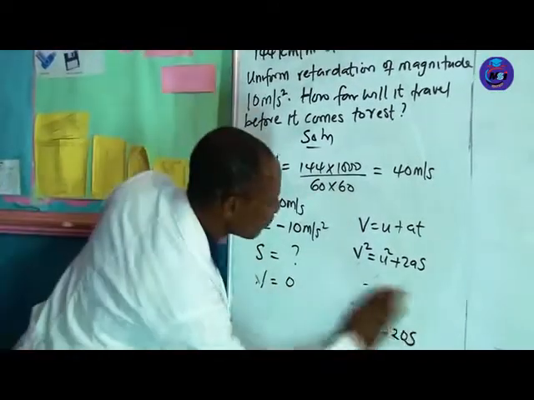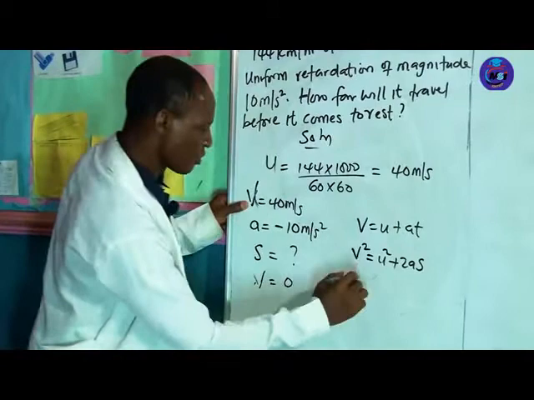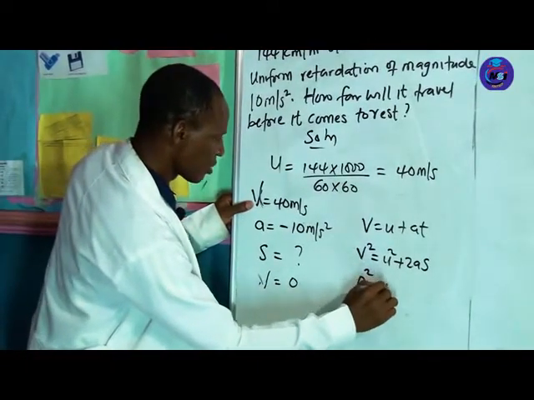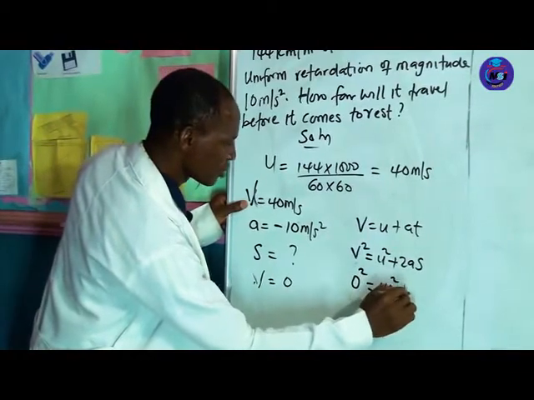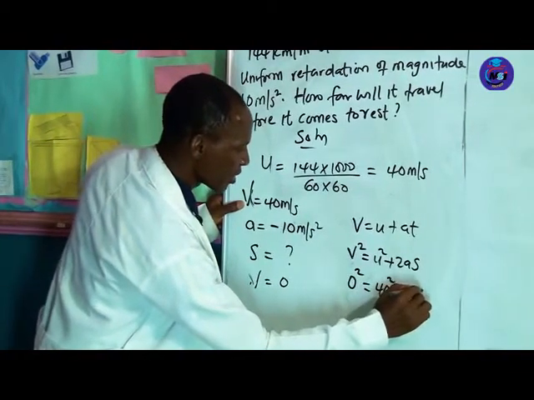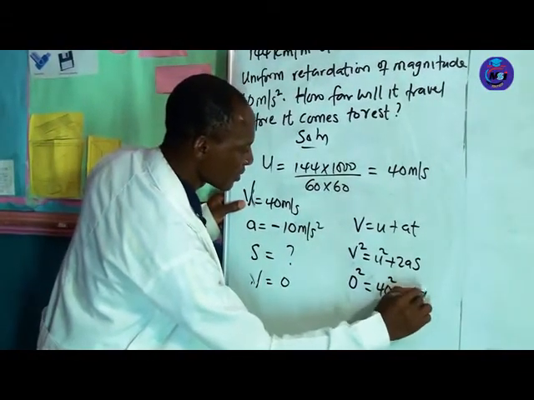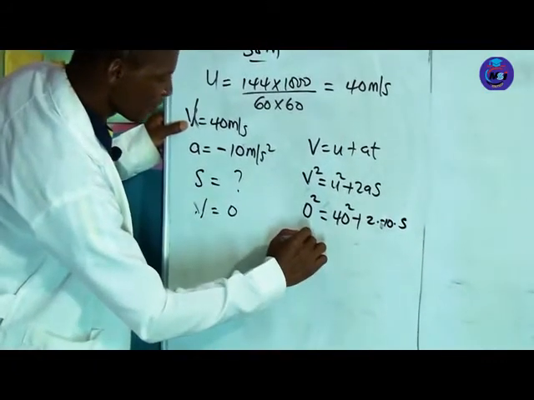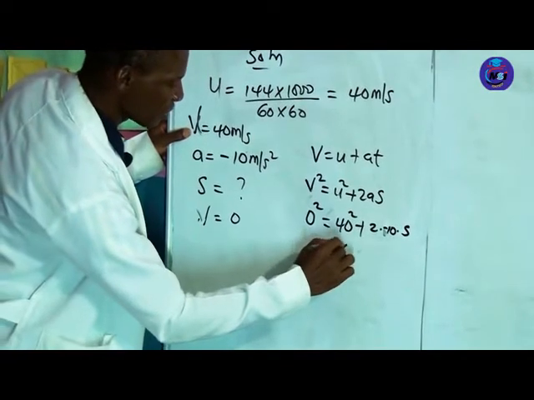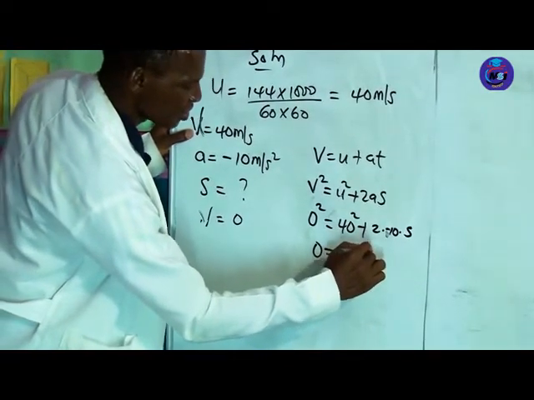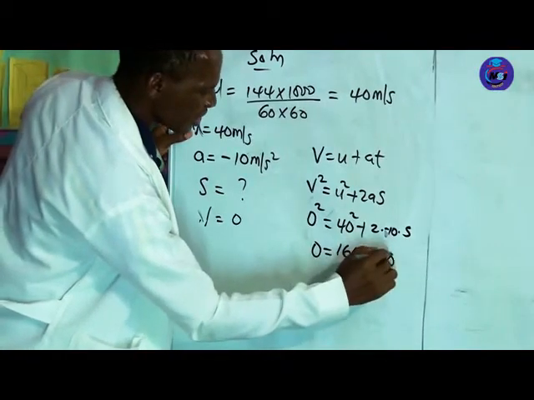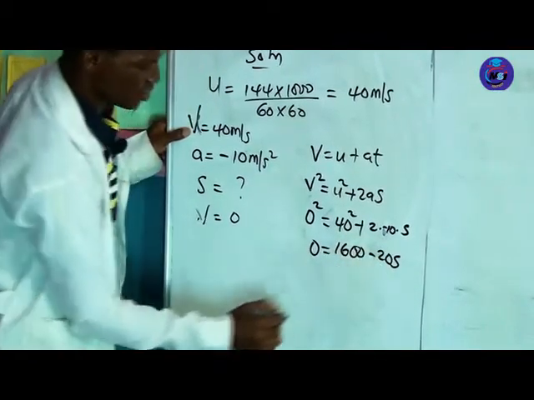So applying this formula now, we have v, which is 0 squared, equal to 40 squared plus 2 times minus 10 times x. So we have 0 equals 1600 minus 20x.